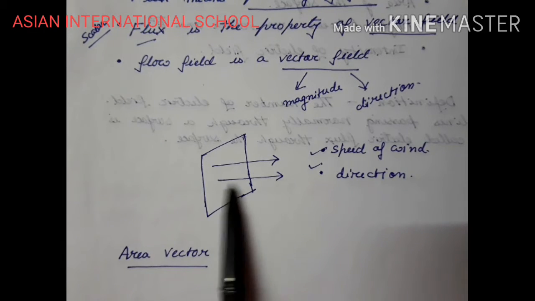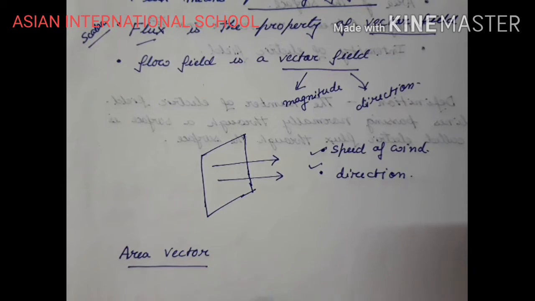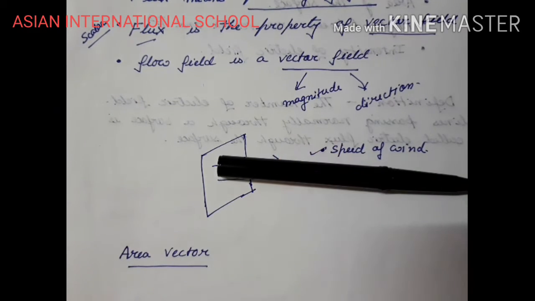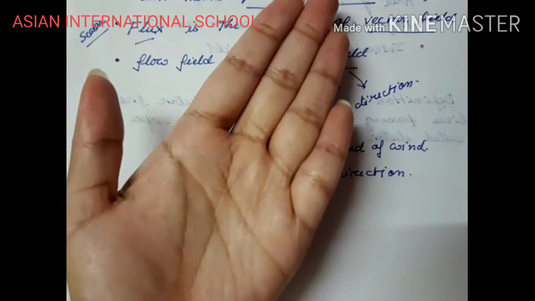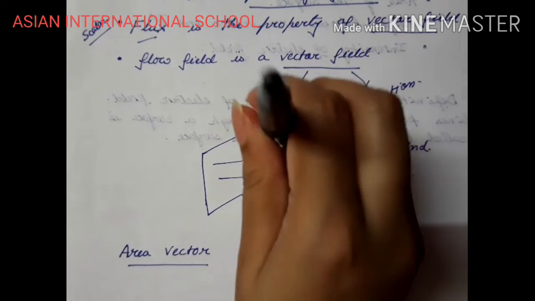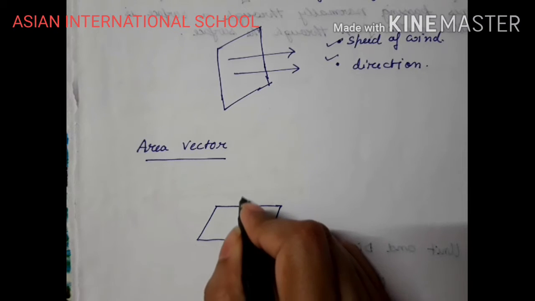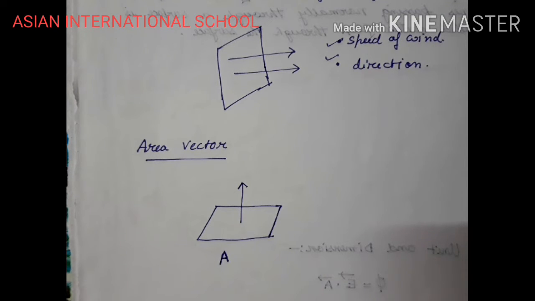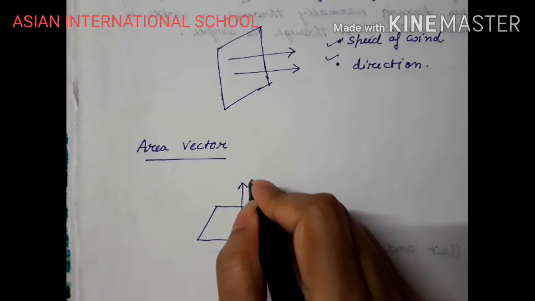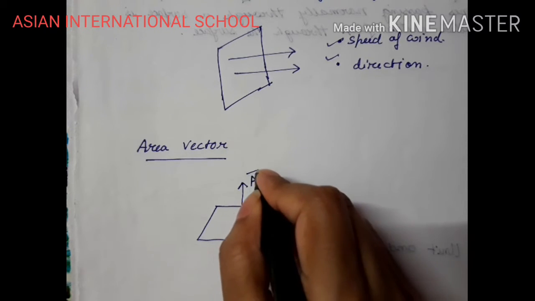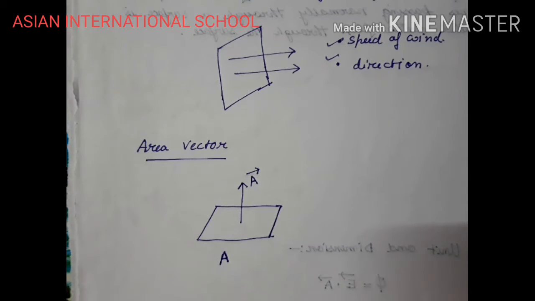Okay, these are the flux lines, and they are perpendicular to the plane surface, right? If this is my surface, it will be perpendicular to the plane surface. So the direction of the area vector is always perpendicular to the surface. So this represents the direction of the A vector. Okay, this gives us the vector.